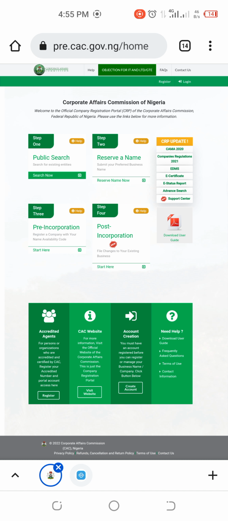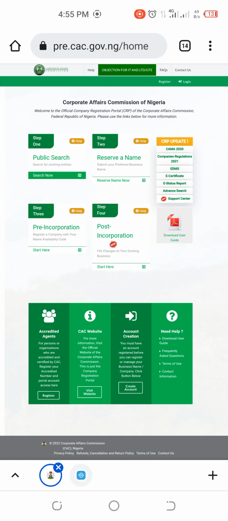The second thing to do is reservation, where you apply for reservation of name. They will see if other companies bear that name or there are similar companies that have that name, and then they will either approve or disapprove it.